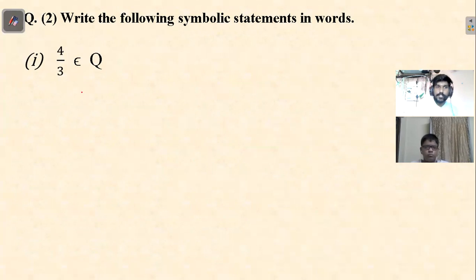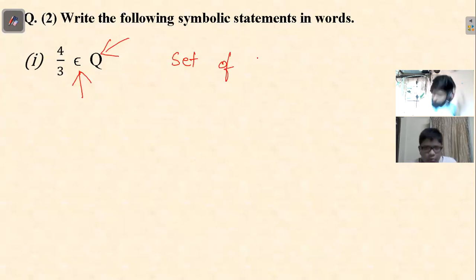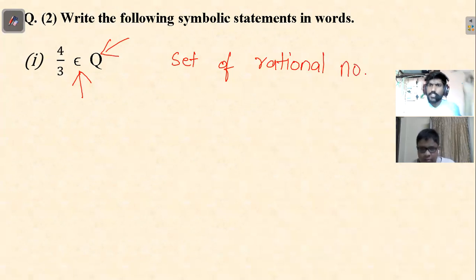do you remember what this sign is called? Belongs to. Okay. Q means a set of rational numbers. Do you remember what a rational number is?